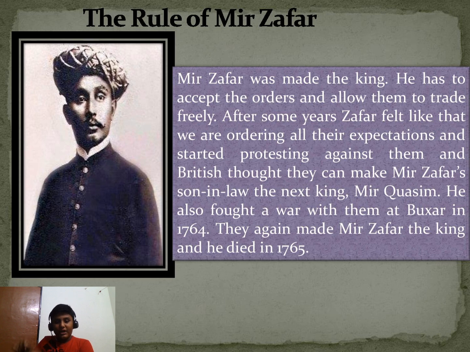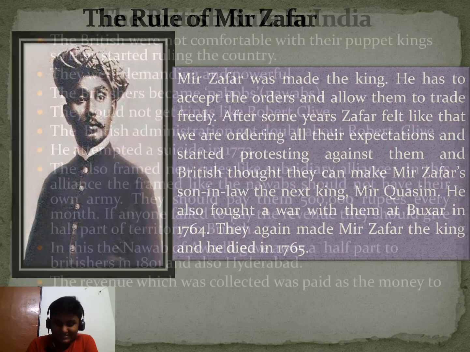He also fought a war with them at Buxar in 1764. Mir Zafar died in 1765. Moving on to the next slide.